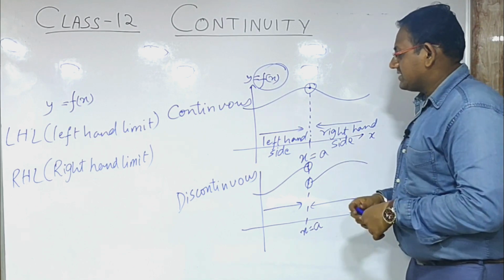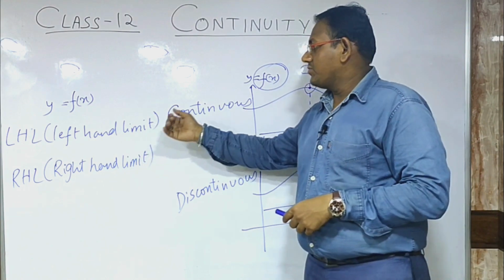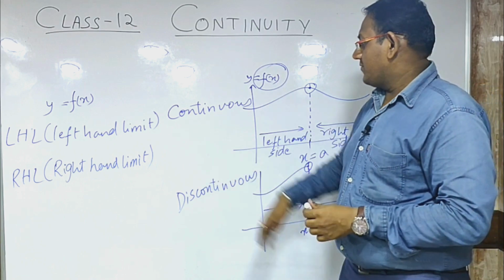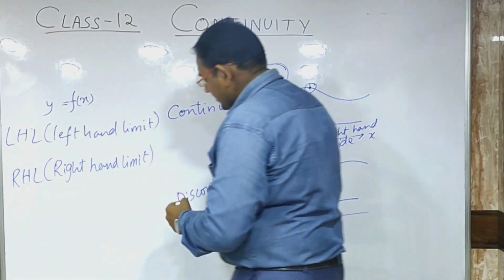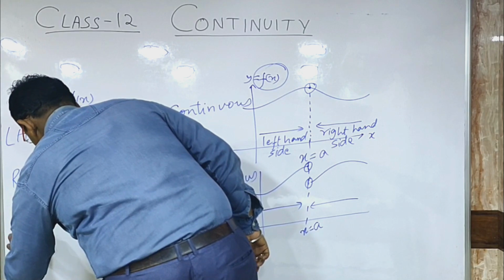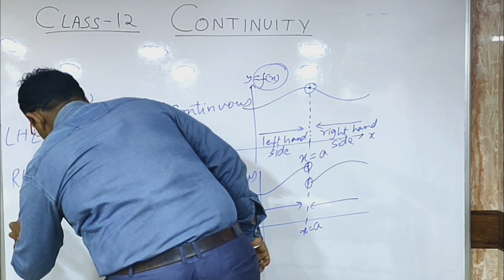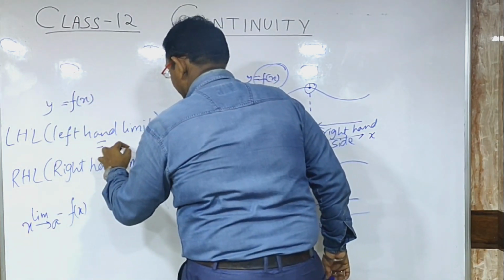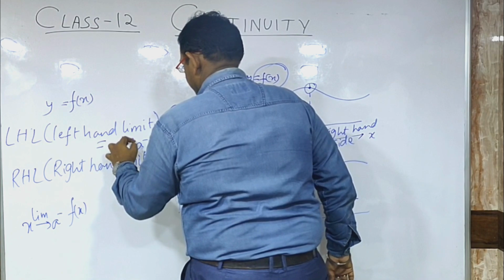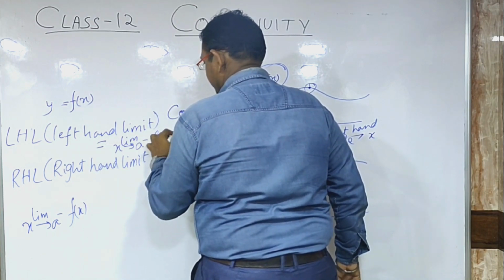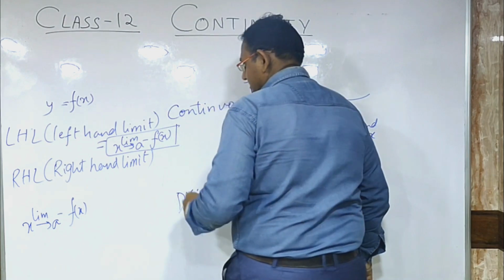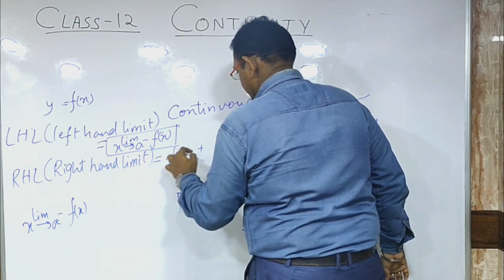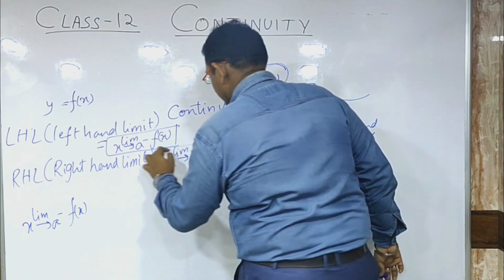Now another question arises: how are we going to check the left hand limit part and the right hand limit part? For that we have a formula. What is the formula? We say that the limit as x tends to a negative of f of x is called the left hand part. And what is the right hand part? The right hand part is the limit as x tends to a positive of f of x.